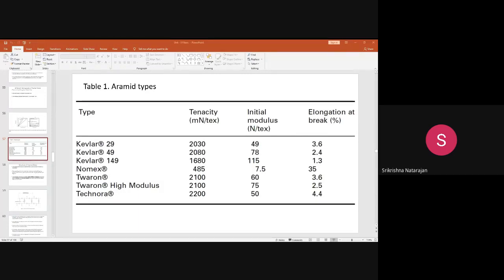That is what this strain curve also tells about the different fiber grades of Kevlar. Now we will see further in detail about what the properties of these fibers are.